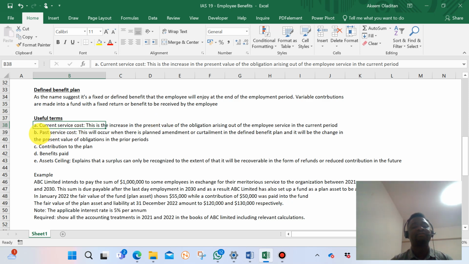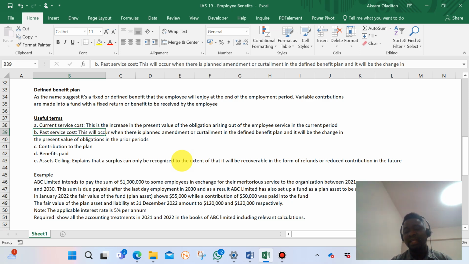So the past service cost is also a change. It's a change in the present value of obligations, but this applies to the prior period because it's a past service cost. In most cases, it occurs as a result of maybe a planned amendment on the fund or retirement plan that the organization has for the employees, or in terms of curtailment or any changes or amendment to it.